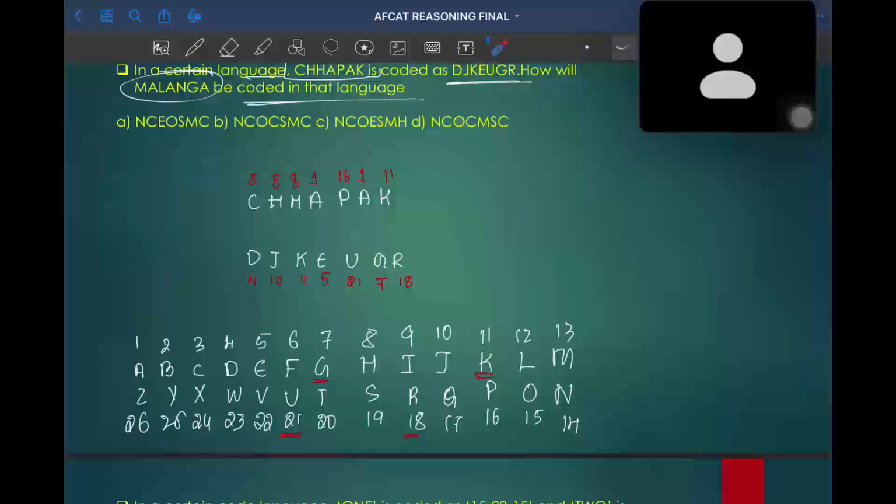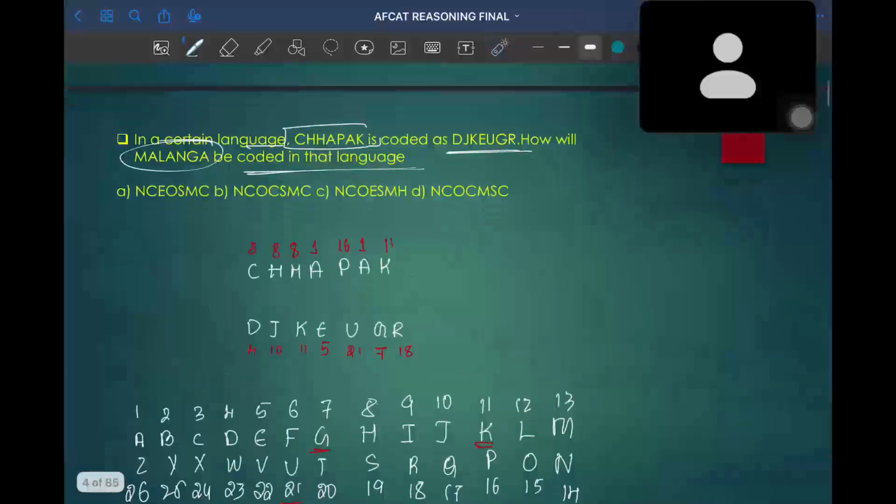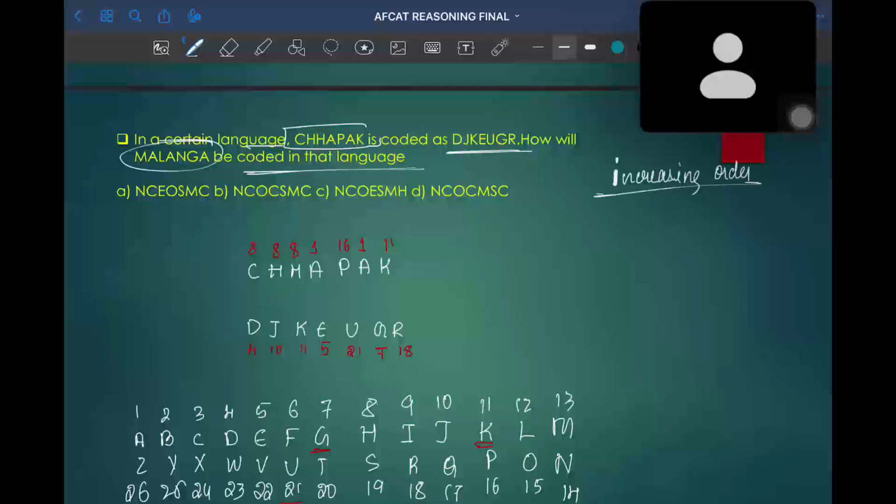Sir, the format is in increasing order of the numbers, sir. Plus 1, plus 2, plus 3. 100% true. It is in the increasing order format. Increasing order with addition. Okay, addition of plus 1, plus 2, plus 3.